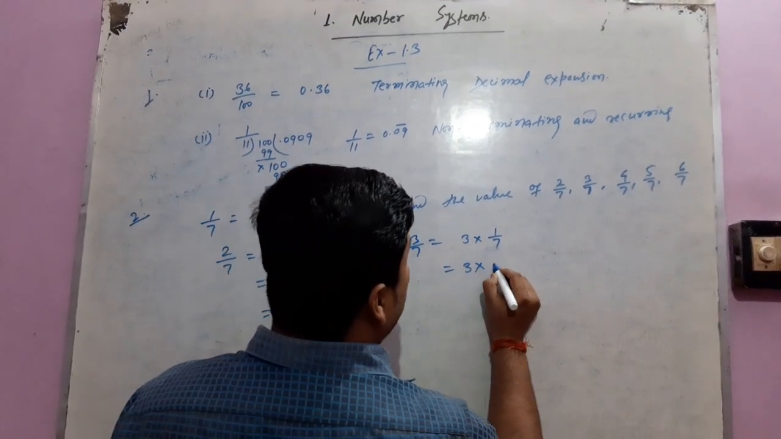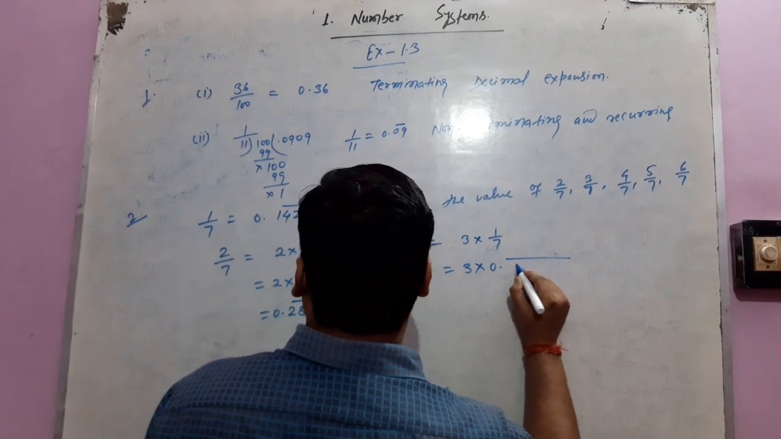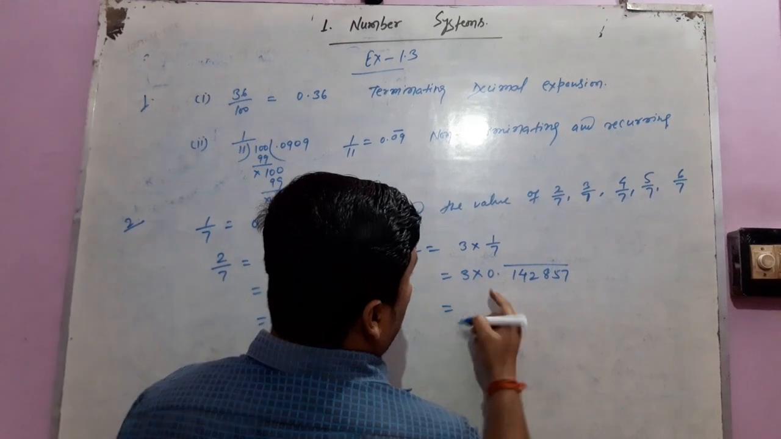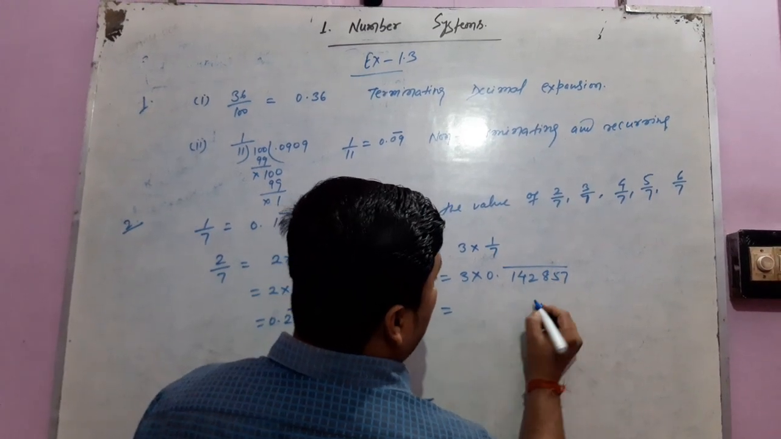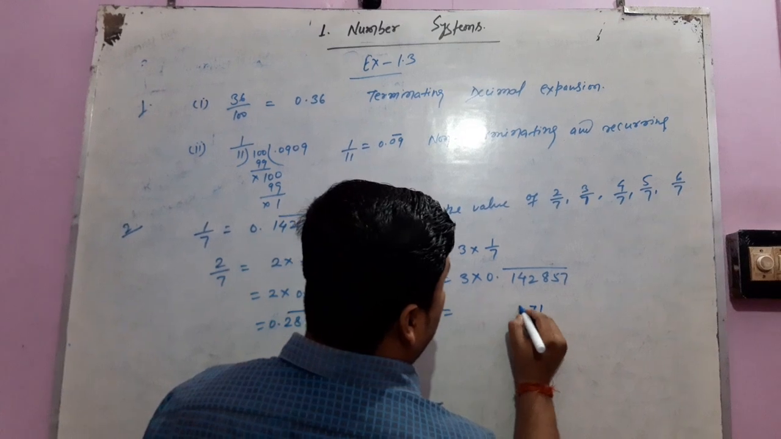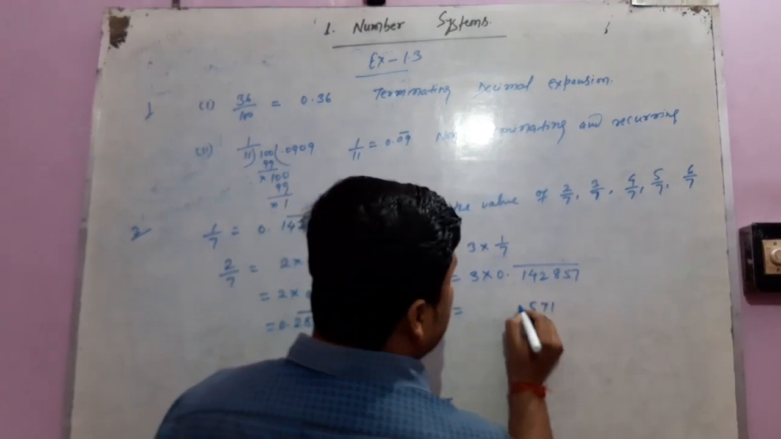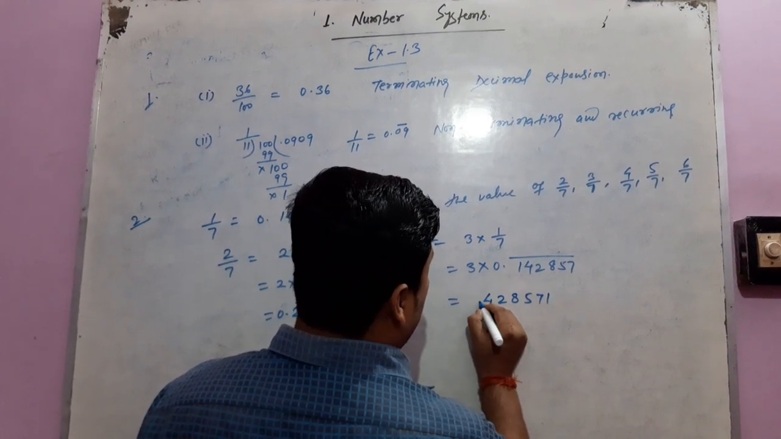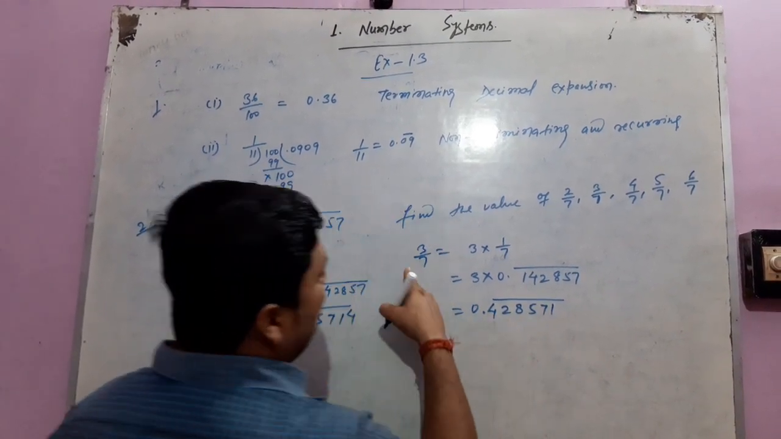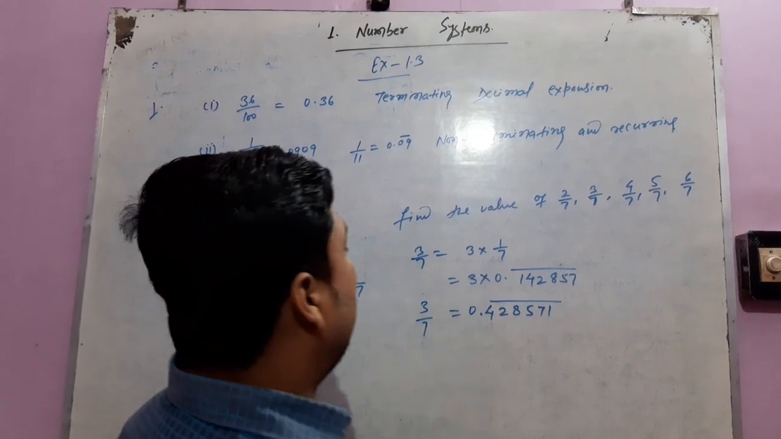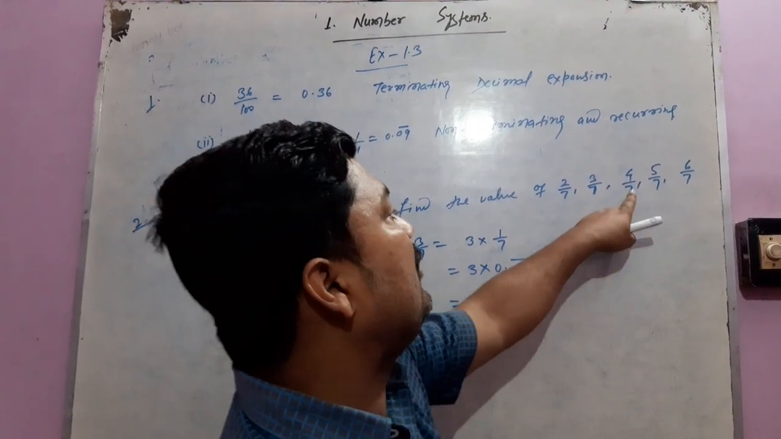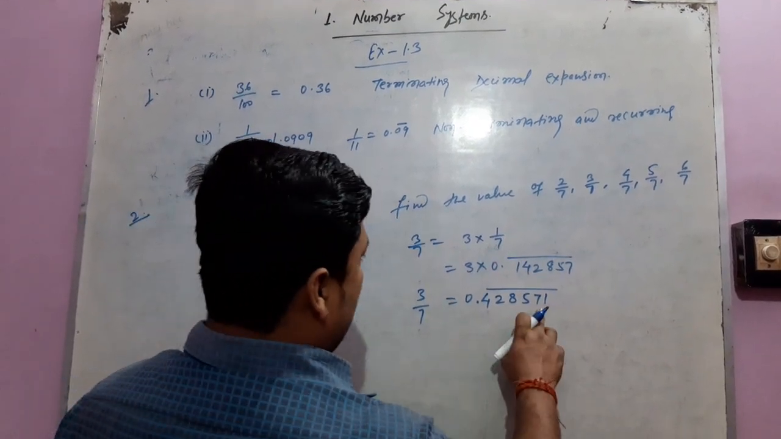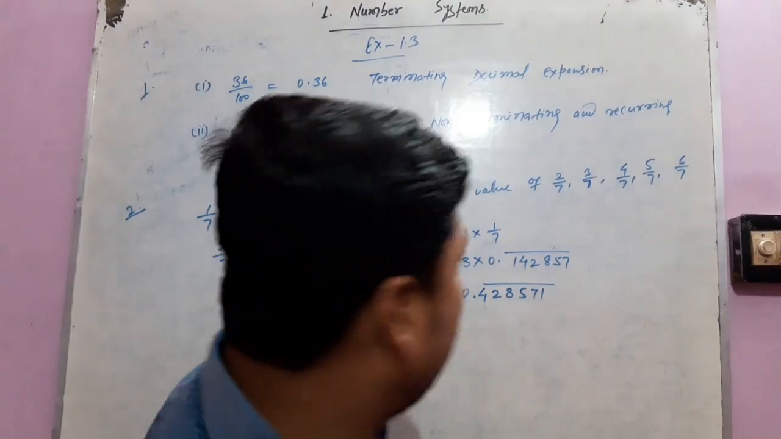Similarly, 3 by 7 equals 3 into 1 by 7. As we know, the value of 1 by 7 is 0.142857 recurring. Now multiplying the terms: 3 times 7 is 21, carry 2; 3 times 5 is 15 and 2 is 17; 3 times 8 is 24 and 1 is 25; 3 times 2 is 6 and 2 is 8; 3 times 4 is 12; and 3 times 1 is 3 and 1 is 4. Now put a decimal here. So the value of 3 by 7 is 0.428571. Similarly we can find the value of 4 by 7, 5 by 7 and 6 by 7.